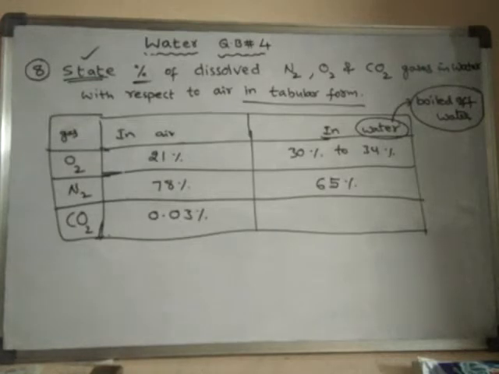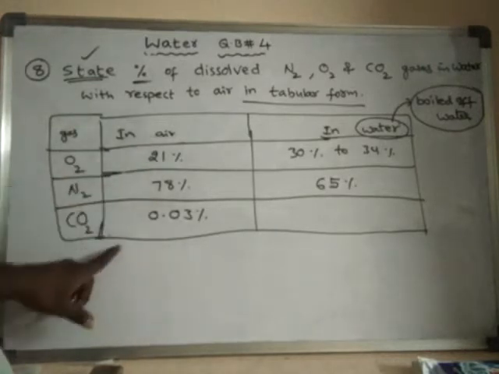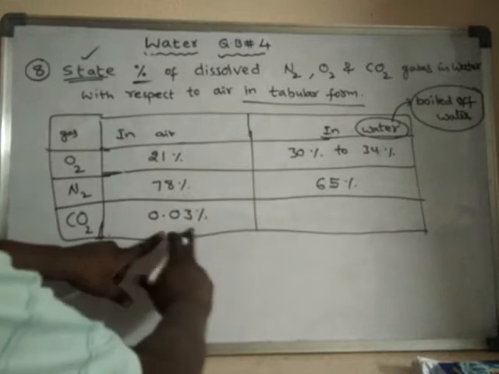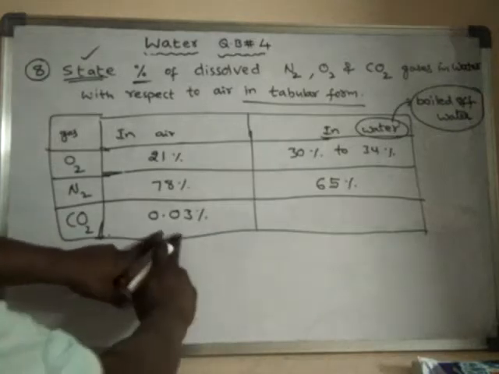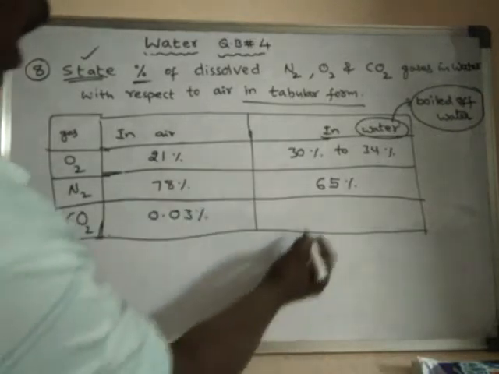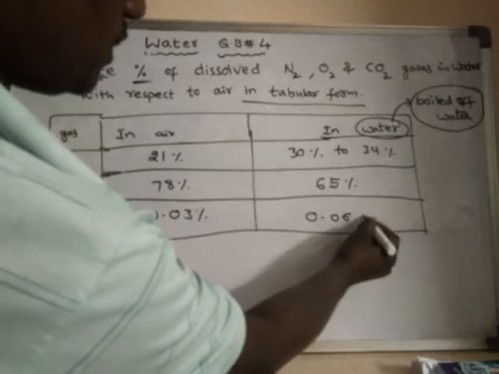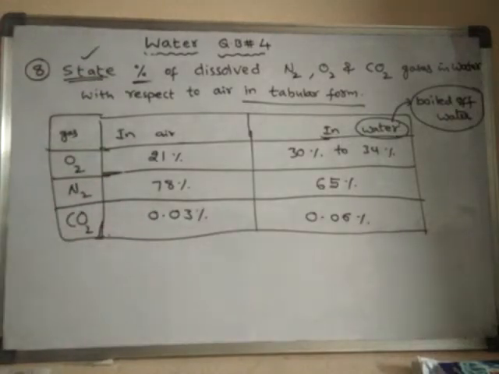But when compared to the carbon dioxide in air, the amount of carbon dioxide, already we learned carbon dioxide is a highly soluble gas. So the amount of carbon dioxide will be double, 0.06 percentage, because carbon dioxide is highly soluble in water. Oxygen is very sparingly soluble, it is soluble in little amounts only in water.